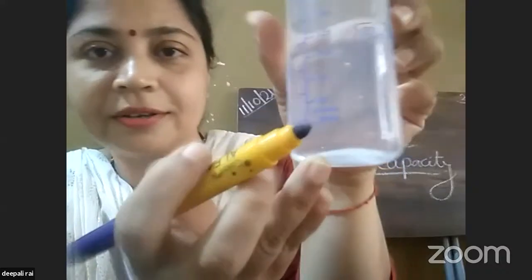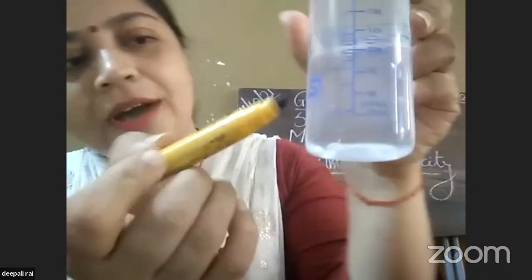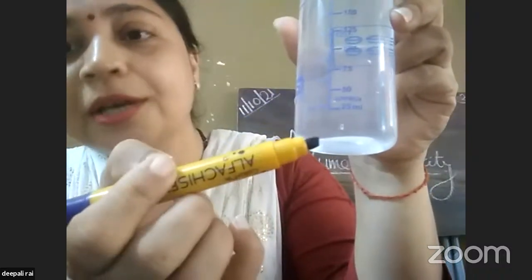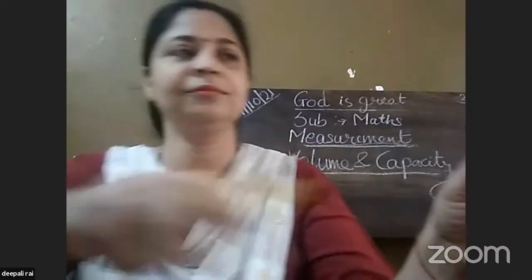And as it is a liquid, see here it is marked with ml. That is milliliter. Okay. Now I am going to put this water back in this bottle, the bigger bottle.